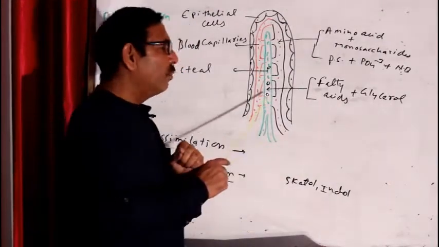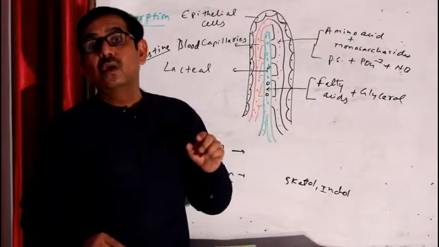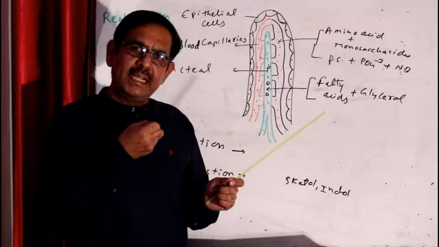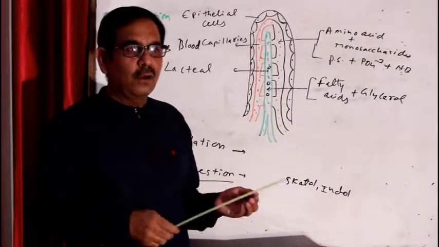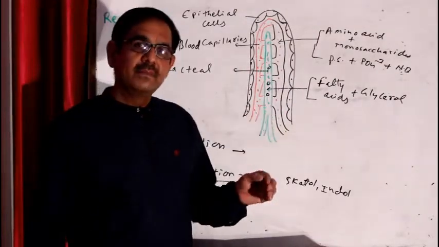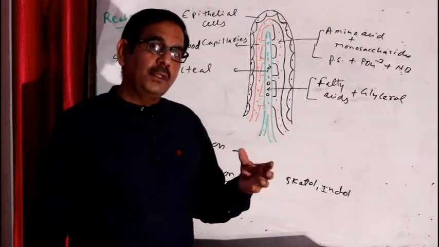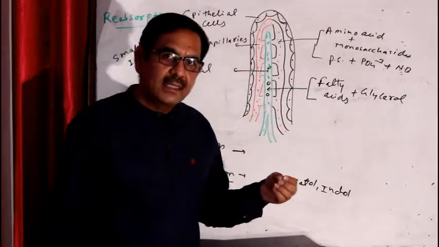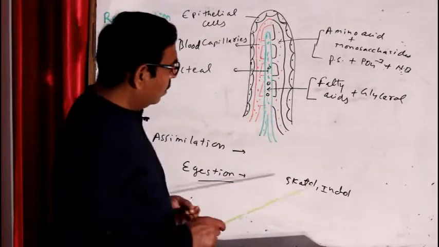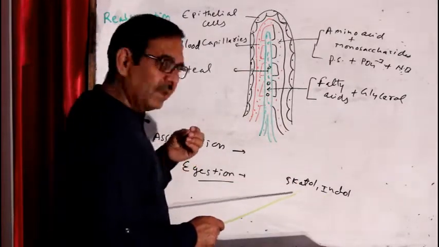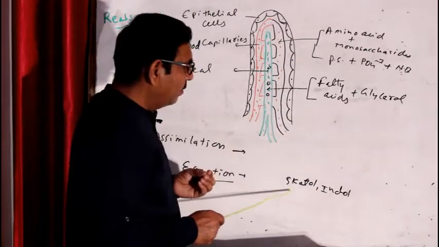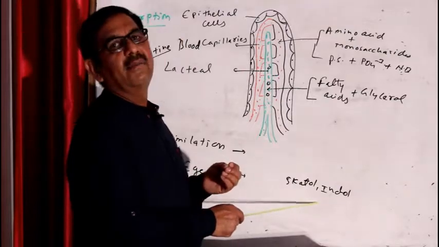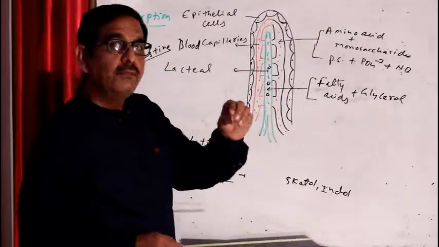the undigested part from the small intestine goes to the large intestine, that is called the colon. In the colon, maximum water is reabsorbed, and then colonic cells secrete a yellow color pigment, urobilin, which provides a definite color to the feces, and to provide a specific smell to the feces, colonic cells secrete skatole and indole. These are the chemicals which give the specific odor to the feces.